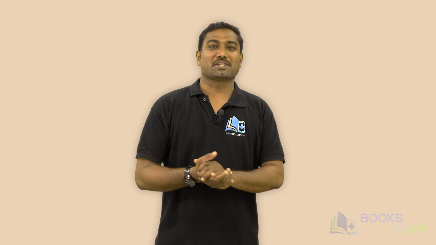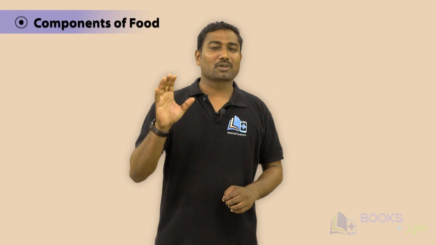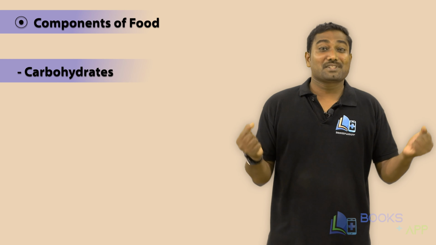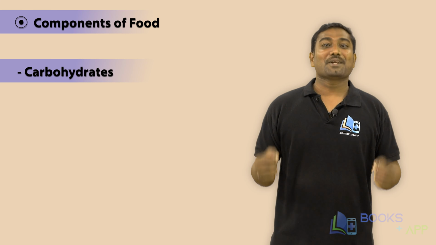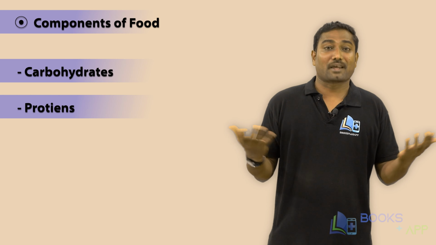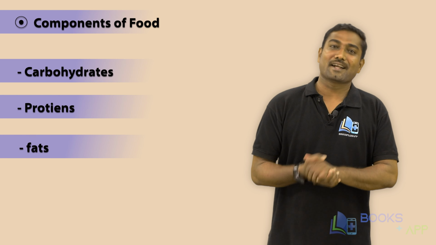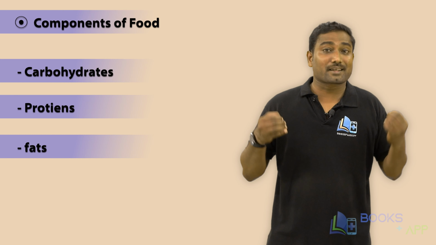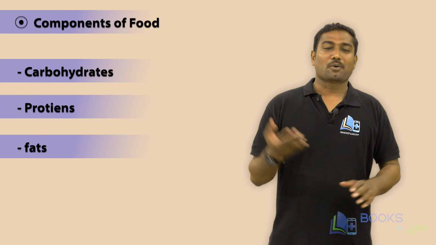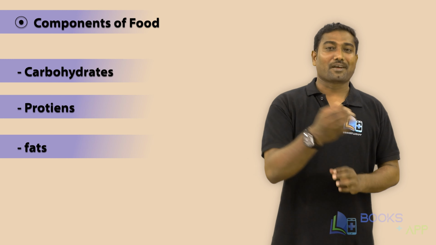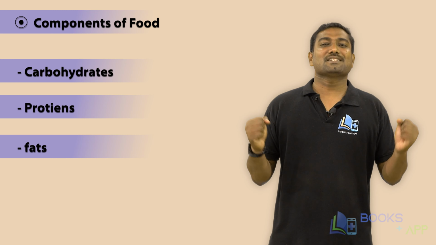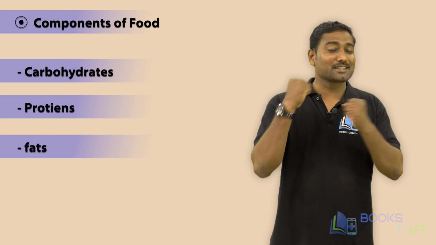Yes, that's the immunity. The components of the food can be broadly classified as 4. The first one being carbohydrate, which gives us energy. Second one, protein, that helps for the growth and development. Third one is the fats or lipid, which is our secondary source of energy, and it also gives us insulation. And finally, we have the vitamins and minerals, which help us to fight against the infection. And the mode of intaking of the food, we call nutrition.